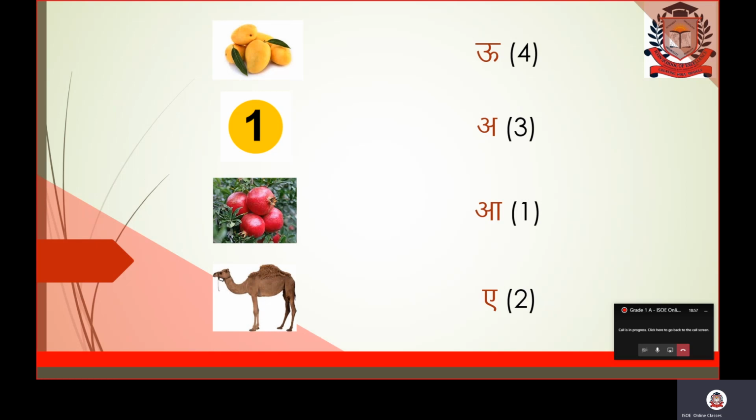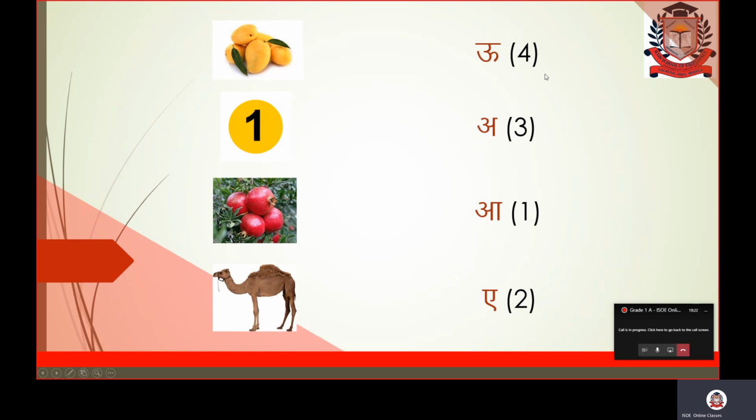So who will tell me which number we will write here? Tell me. Why number 4 here I write? It is written after oo, that 4 will come after this. Why? 4, because camel picture, oont picture is on number 4. 1, 2, 3, 4. So you will write 4 after bada oo.